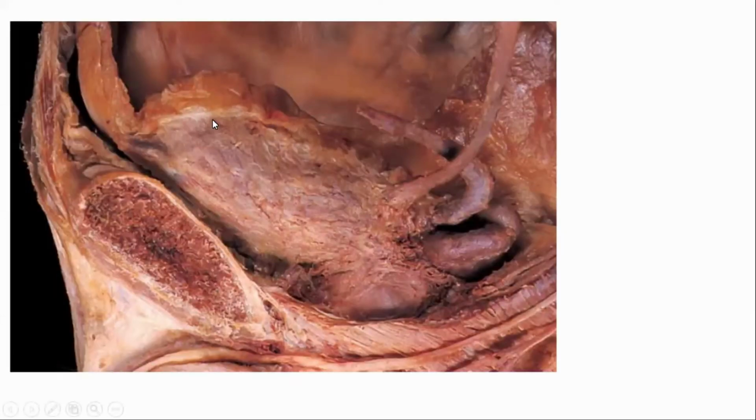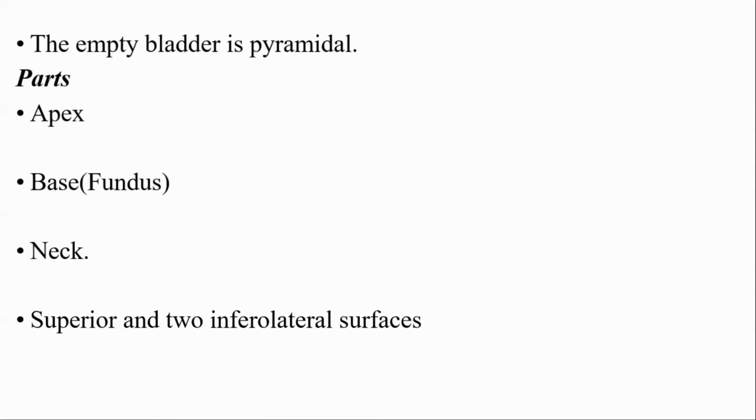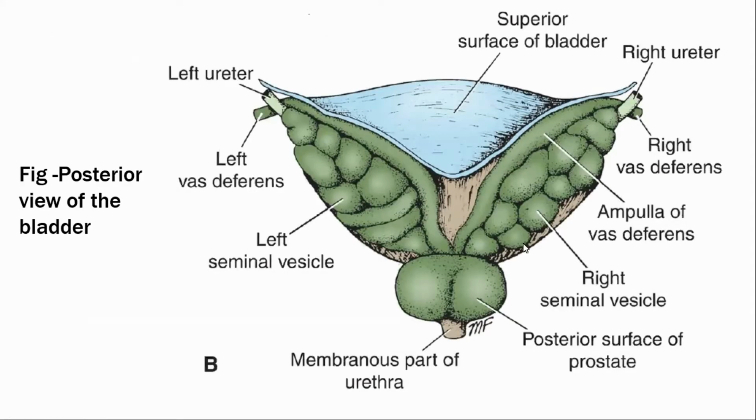This is the urinary bladder. This is the pubic symphysis, which lies just behind the pubic symphysis. Empty bladder is pyramidal in shape, with apex, base, and neck, superior and inferolateral surfaces. So these are the different parts: apex, base, neck, superior, and two inferolateral surfaces.